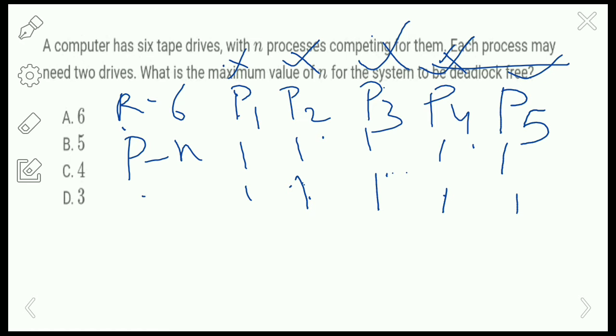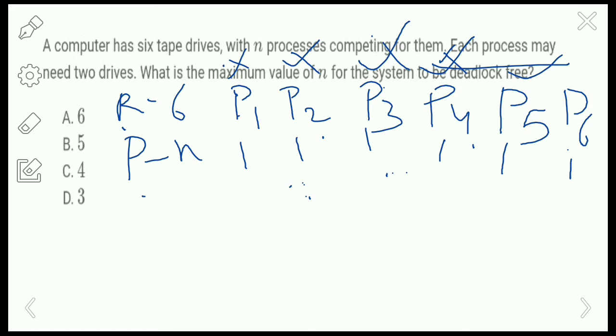Okay, so now I am again going to increment the processes here. So now I am going to take process p6. Okay, I am going to take the process p6 here, and I am going to allocate 1 resource for each and every process. Then there is a chance of deadlock, right?